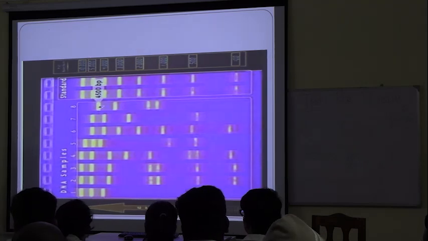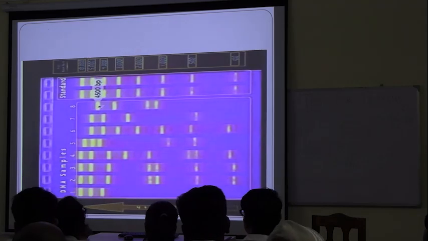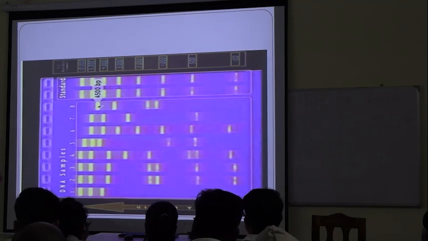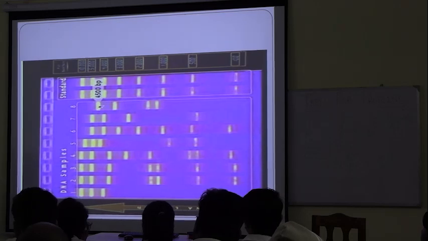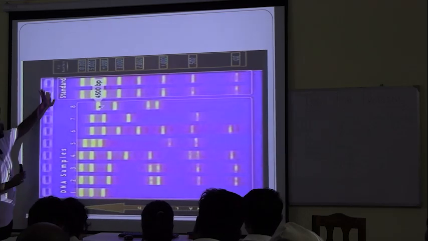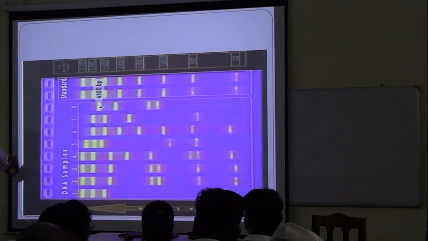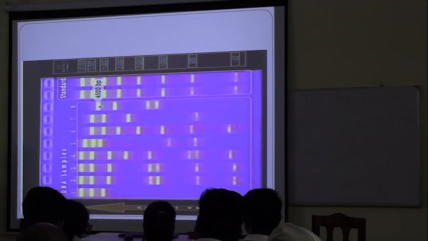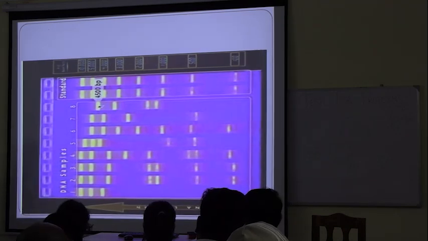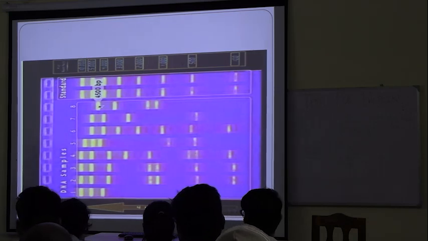We do not get the result automatically, that the smaller fragment rushes ahead and the larger fragment stays behind. What is the use of that? How to get the practical result out of it? By comparing it with the standard. The standard solution is prepared in each and every lab. And by this, we compare the samples.